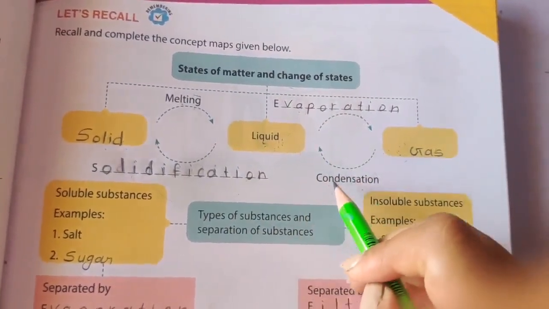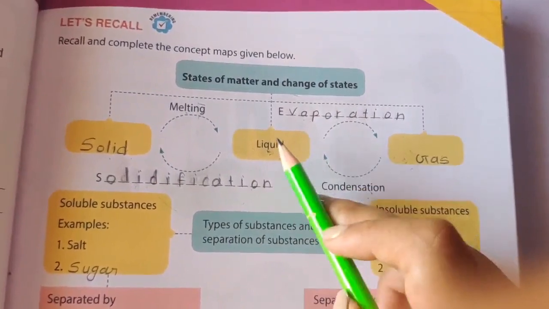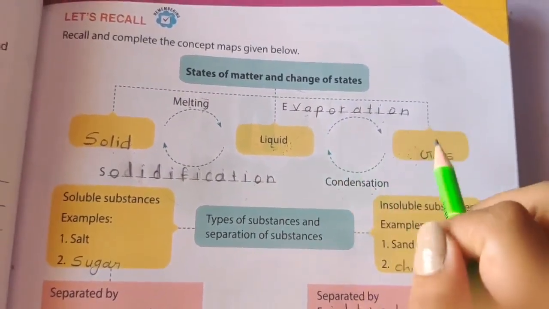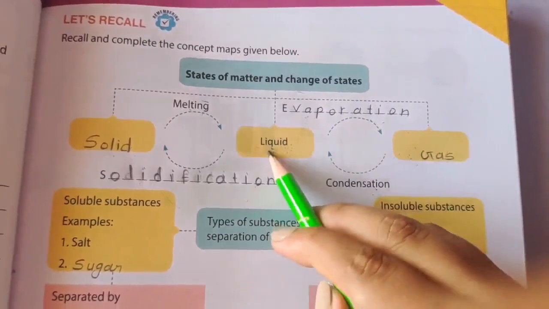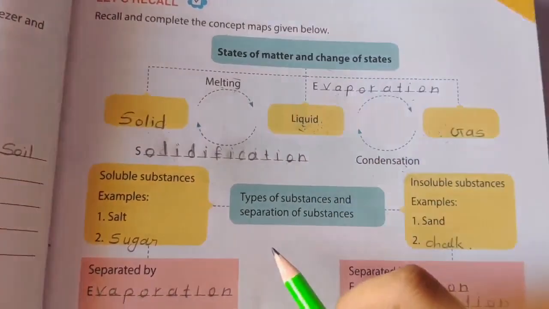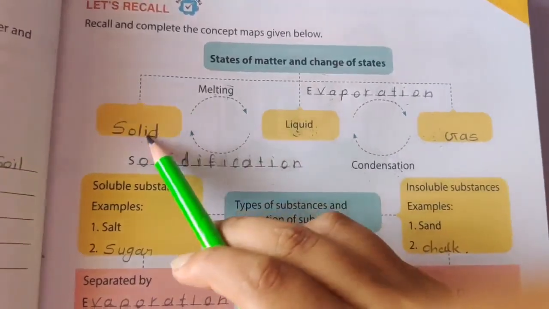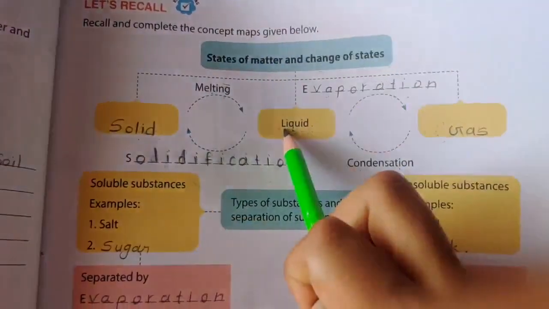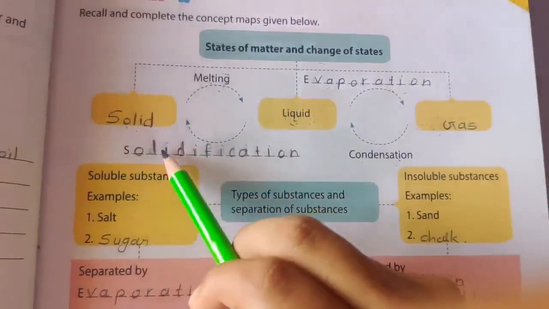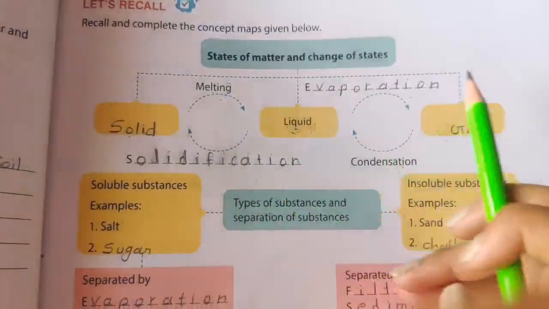So this process is called condensation. When liquid turns into gas on heating, it is called evaporation. And when gas turns into liquid on cooling, it is called condensation. Understand? When solid turns into liquid, it's called melting. And when liquid turns into solid on cooling, it's called solidification.